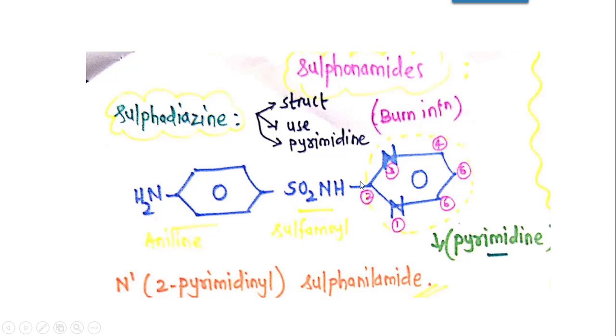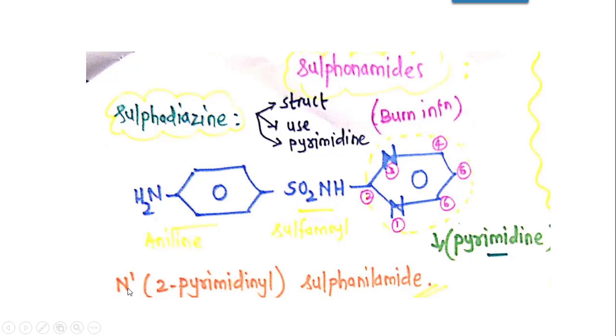So second position पे attached है ये sulfamoyl, this sulfanilamide moiety से sulfamoyl group पे. So its IUPAC name will become N1. This is N1. Since it is N1, इसका मतलब क्या है? It is an N1 substituted derivative.